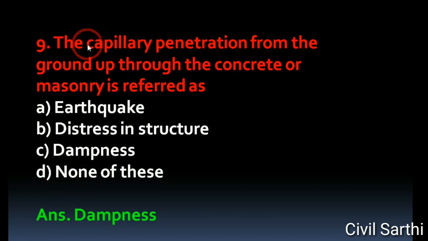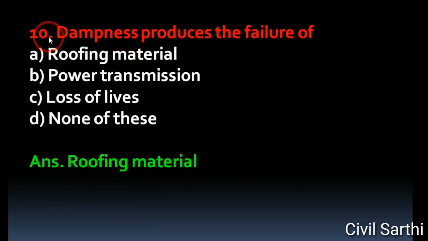Question number 9, the capillary penetration from the ground up through the concrete or masonry is referred as option A earthquake, option B distress in structure, option C dampness, option D none of these. The right answer is dampness. Question number 10, dampness produces the failure of option A roofing material, option B power transmission, option C loss of lives, and option D none of these. The right answer is roofing material.